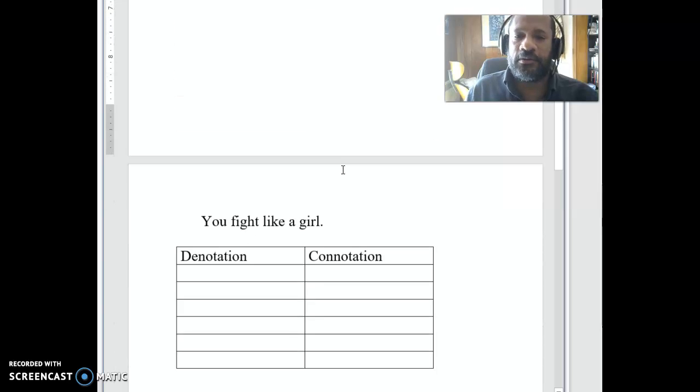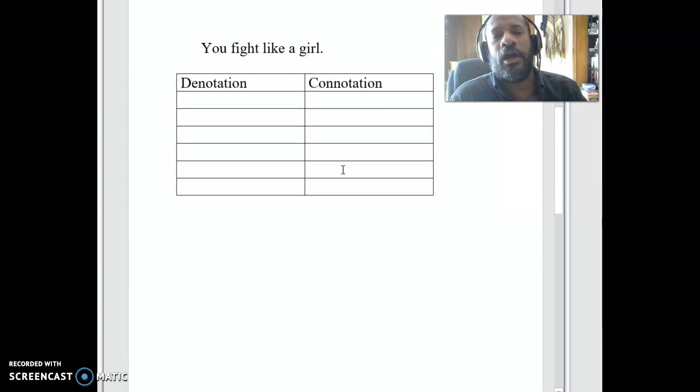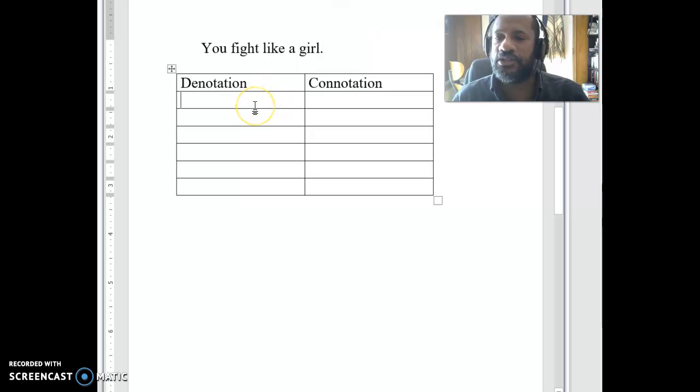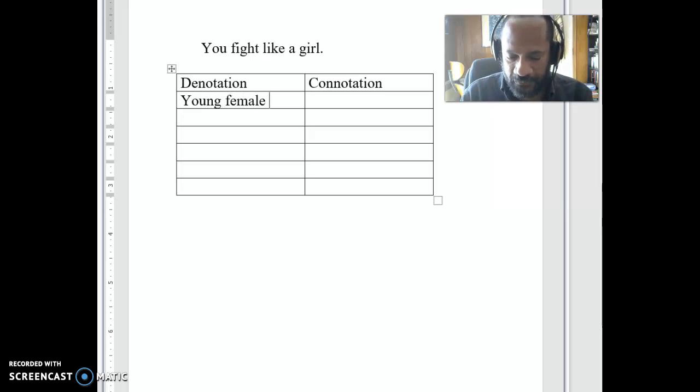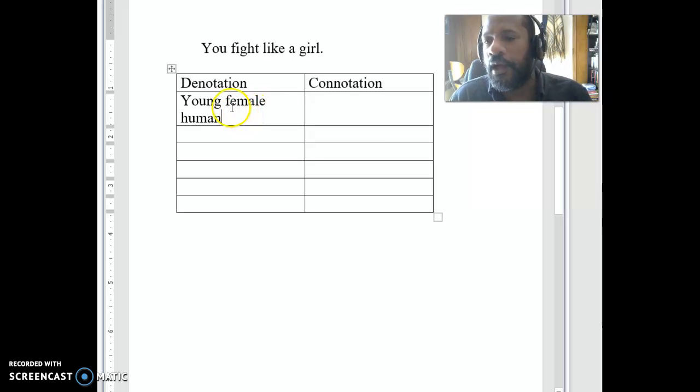Let's scroll down. This one may get a little more controversial here. We can use a sentence here like "fight like a girl," right? You fight like a girl. On some level, what we mean from that is, let's think about the denotation of the word girl. What are the denotations of the word girl? Well, if the denotation of boy is young male human, the denotation of girl is young female human, right? That's what we're looking for if we're looking for a girl. So you fight like a young female human. What do we mean by that, really?